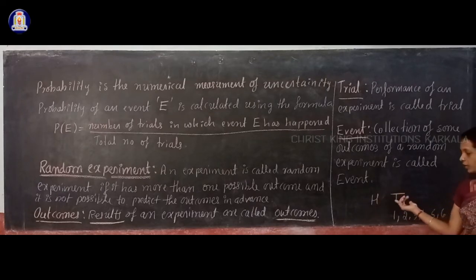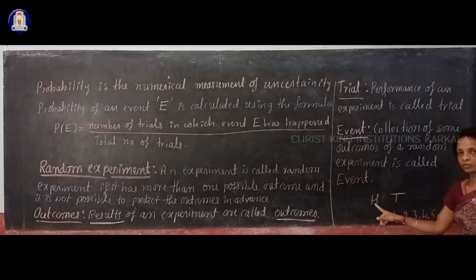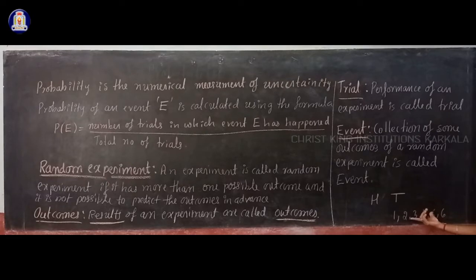Outcomes. Here head and tail, they are called outcomes while tossing a coin. Okay. So H and T, they are outcomes while tossing a coin. Tossing a coin is a random experiment, and results or outcomes you will get in that experiment are H or tail. And while rolling a die is a random experiment, and when you perform that random experiment you may get a result 1 or 2 or 3 or 4 or 5 or 6. These are called possible results, and these are called outcomes. Okay, in the probability chapter.